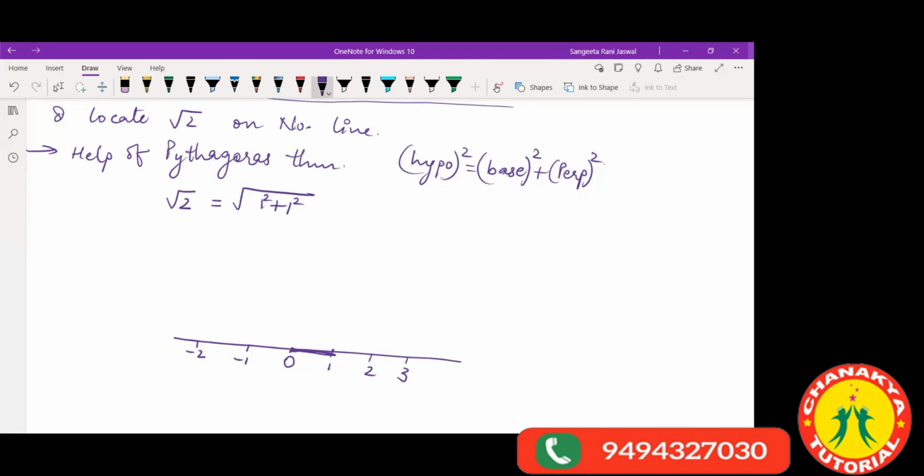Now, at this point 1, where I have taken 1 unit, I will make a perpendicular on this line. How do you make a perpendicular on a line? You studied it in class 6, in practical geometry. You take a semicircle like this, open the compass a little, take an arc, keep your pointer here, take an arc, then you join these 2 points. This is how you get a perpendicular. Yes?